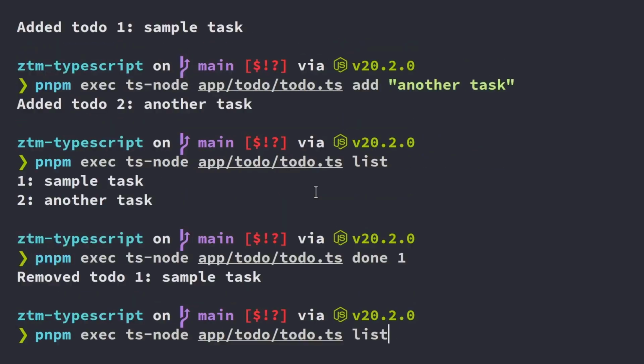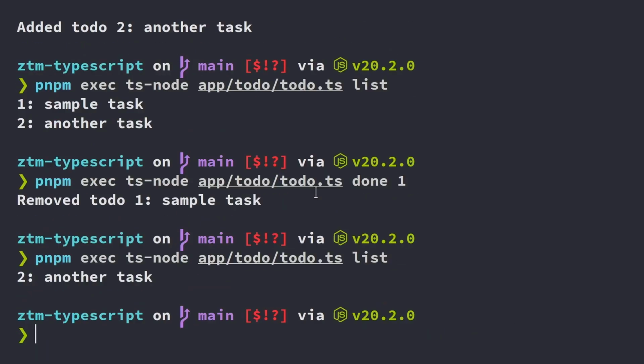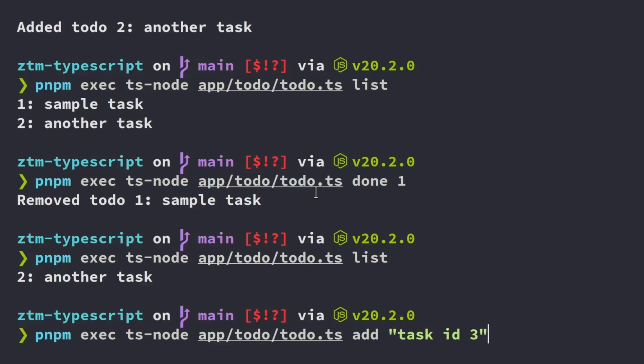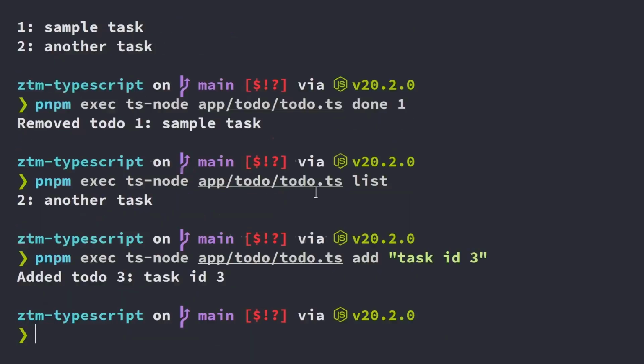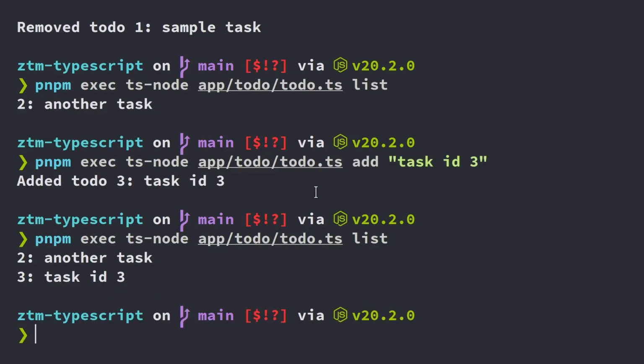And it says remove to do 1, and we'll list them again, make sure we can still see our tasks. And we're going to add again to make sure that we actually have the ID numbers incrementing properly. So this should give ID 3 because our current ID is 2. There we go. We have task ID 3, and we list them out, and we have 2 and 3.